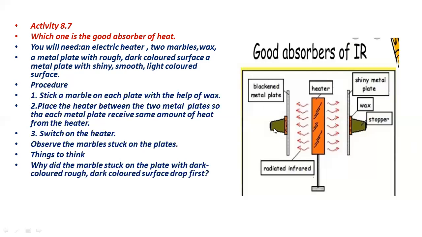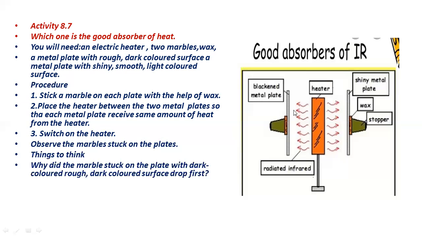The marble which is stuck on the plate which is dark black in color will fall first. The reason is that the black color metal absorbs more heat, because I told you in the previous activity that it is a good absorber of heat.